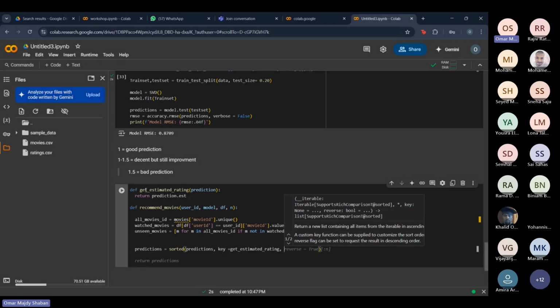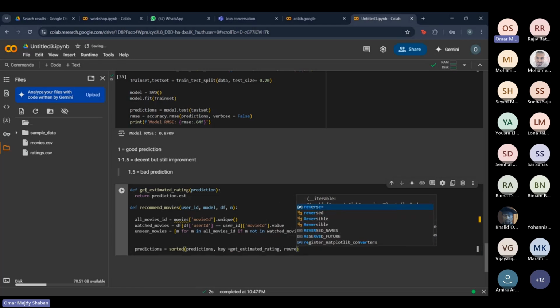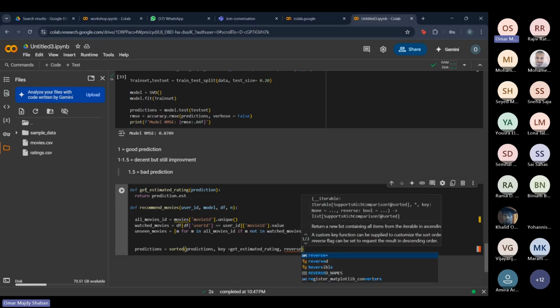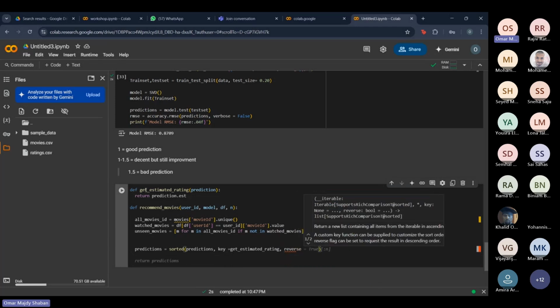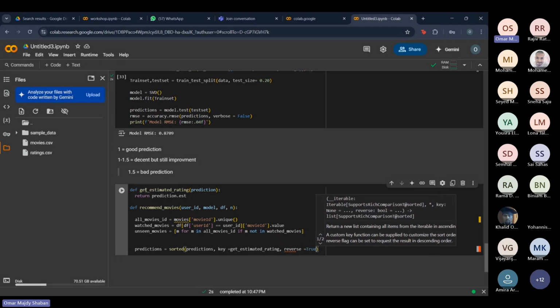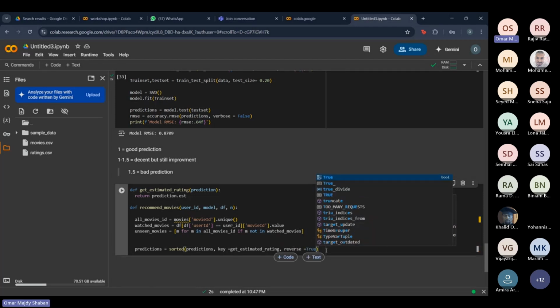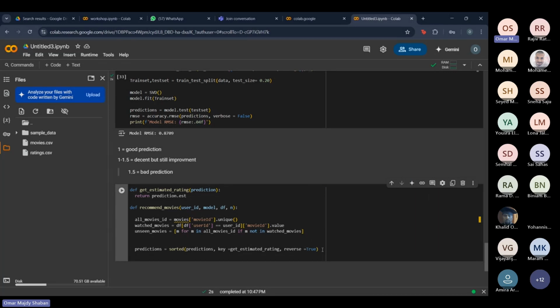And we want to reverse this. Since it gives us ascending order, we want to give it in descending. We don't want the least recommended movies, we want the most recommended movies, basically. Reverse equals true. Hopefully I didn't make a spelling mistake. I guess we'll find out when I run the code.